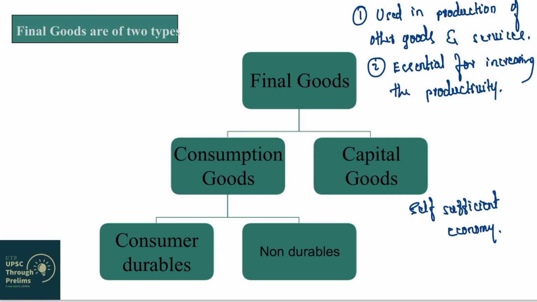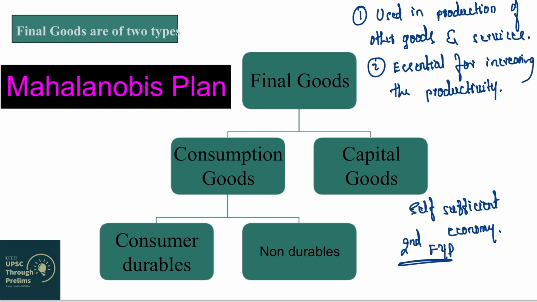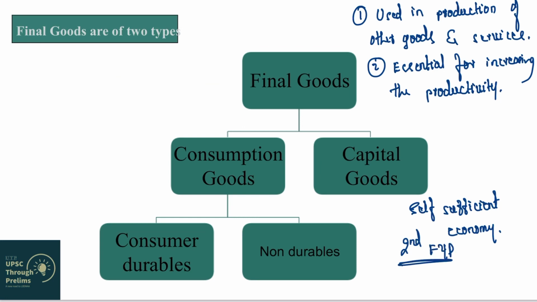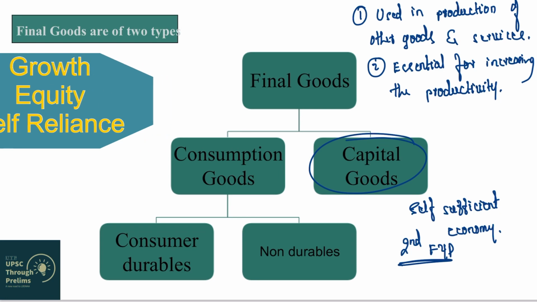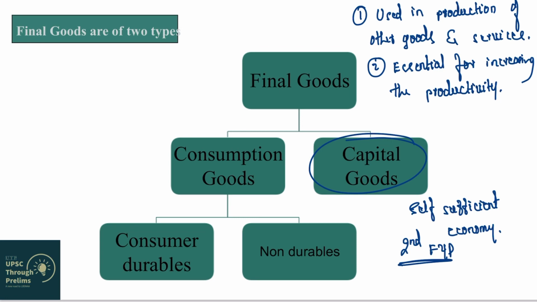Now this is one of the reasons why during the second 5-year plan, which was also called the Mahalanobis plan, emphasis was given on the production of capital goods, or what were also called heavy industries, right? Because India wanted to become self-sufficient in the production of goods and services, and self-sufficiency or self-reliance was also one of the objectives of 5-year plans. There were 3 objectives of 5-year plans. One was growth, second was equity, and third important objective was self-sufficiency, and you cannot have self-sufficiency without a proper strong base of capital goods.